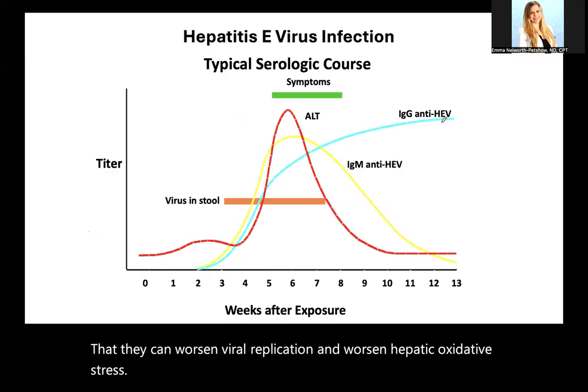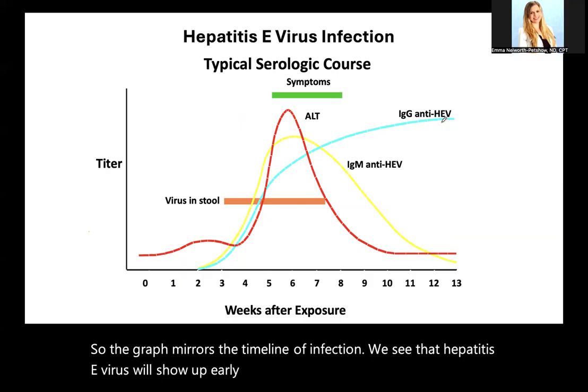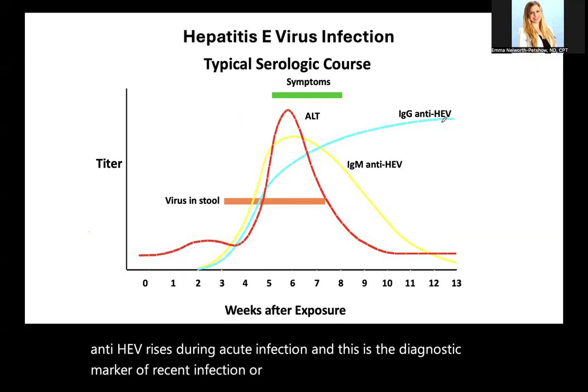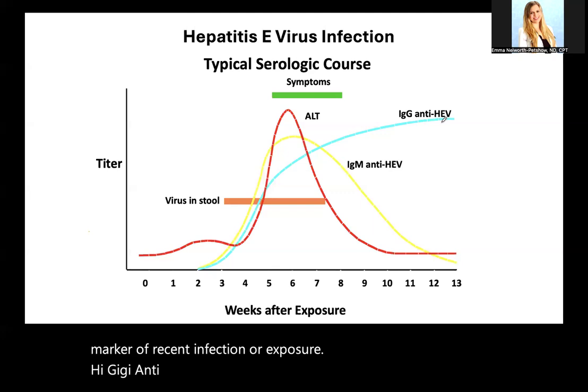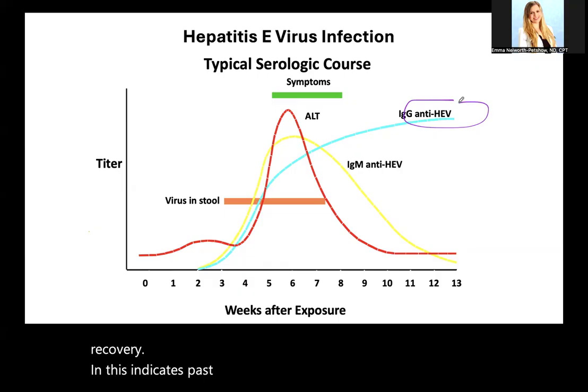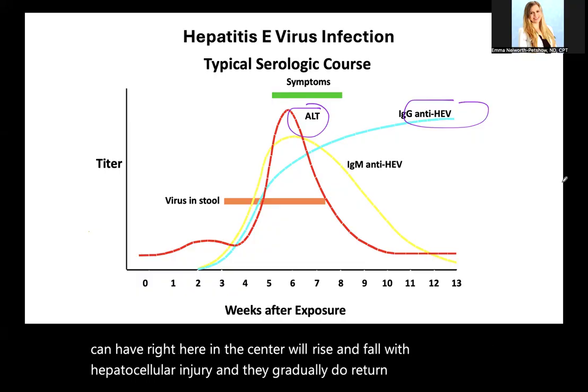So the graph mirrors the timeline of infection. We see that hepatitis E virus will show up early in the stool, similar to Hep A. Our IgM anti-HEV rises during acute infection, and this is the diagnostic marker of recent infection or exposure. IgG anti-HEV appears later and will remain positive after recovery. This indicates past infection as well as immunity. Our ALT levels, right here in the center, will rise and fall with hepatocellular injury, and they gradually return to baseline as the immune system clears the virus.